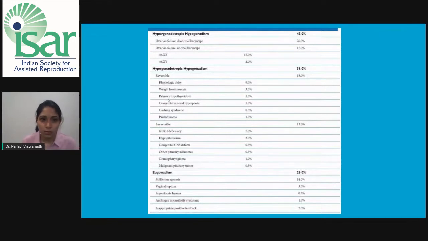Under the reversible form is the physiological delay, which happens to be the most common, anorexia nervosa or any eating disorders, primary hypothyroidism, congenital adrenal hyperplasia, Cushing syndrome, and prolactinoma. Under the irreversible causes, we have GnRH deficiency, hypopituitarism, congenital central nervous system defects, pituitary tumors and adenomas, craniopharyngioma, and malignant pituitary tumors. Under eugonadism, we have Mullerian agenesis, various developmental defects of the tract like vaginal septum, imperforate hymen, androgen insensitivity syndrome, and inappropriate positive feedback. That was a tabular form.